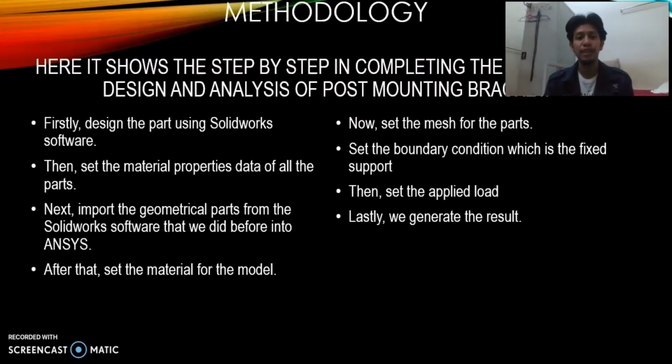For the methodology, here is the step by step process in completing the mechanical design and analysis of post-mounting bracket. Firstly, we design the part using SolidWorks software and then set the material properties data of all the parts. Next, we import the geometrical part from SolidWorks into ANSYS. After that, we set the material, the mesh, the boundary condition and the fixed support, and then we apply the load. Lastly, we generate the result.